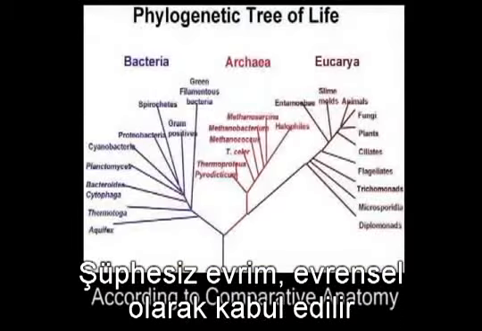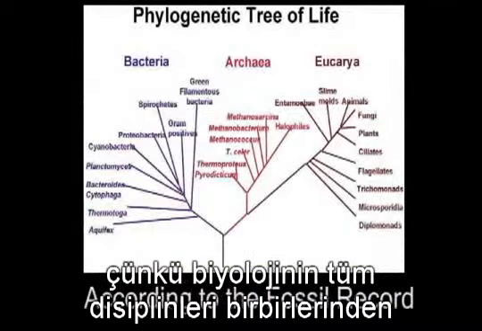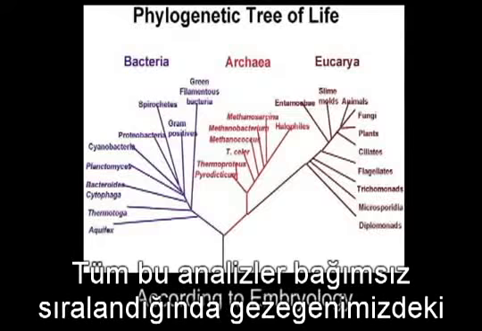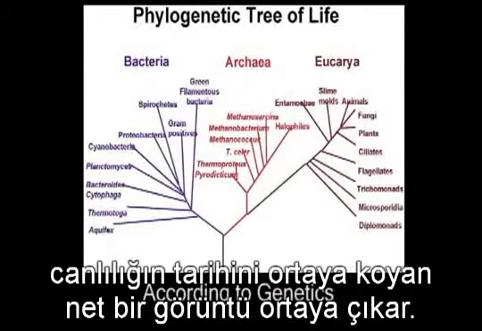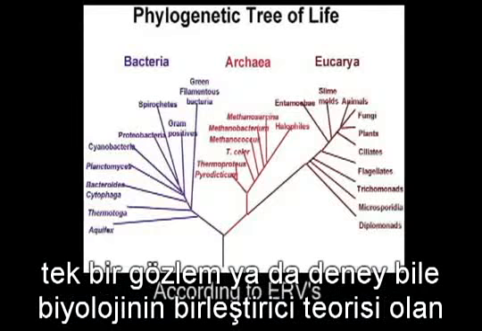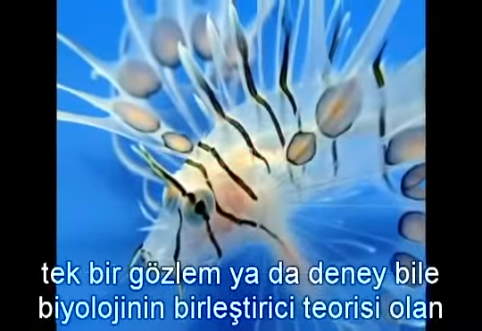Indeed, evolution is universally accepted as the origin of species simply because every aspect of every discipline in biology confirms it independently. All of these analyses independently line up to give us a clear picture as to the history of life on this planet. It is for this reason that after 150 years of rigorous scientific testing every day, not a single observation or experiment has been made which has falsified the unifying theory.